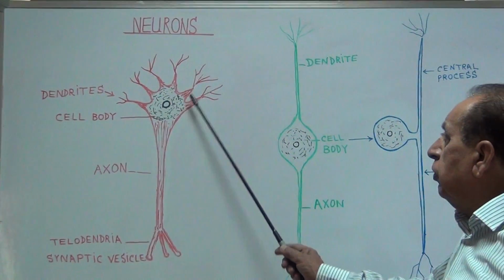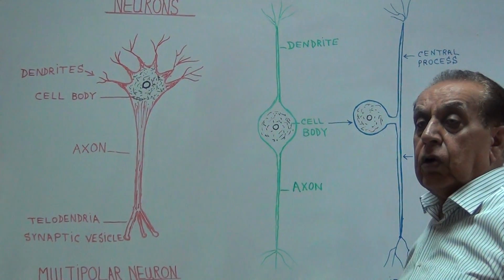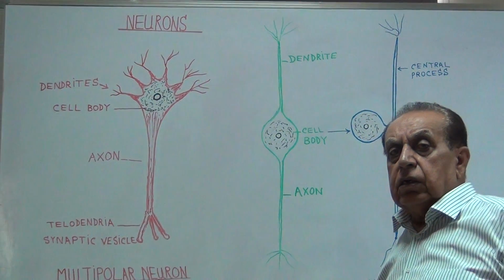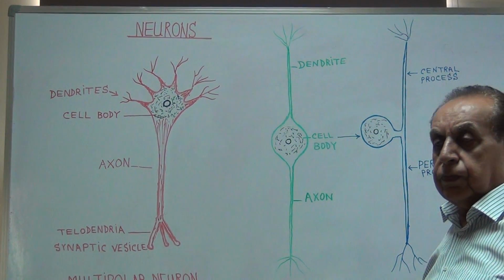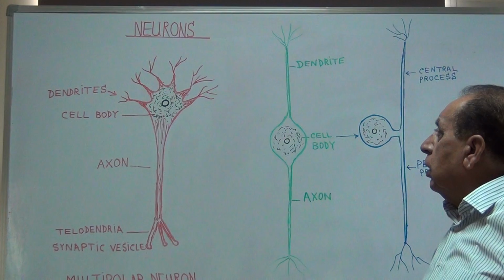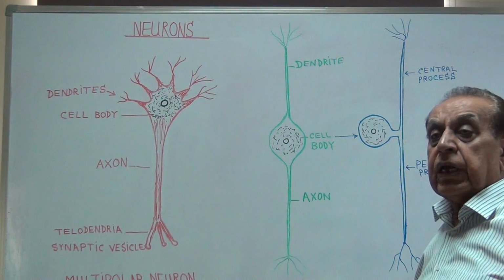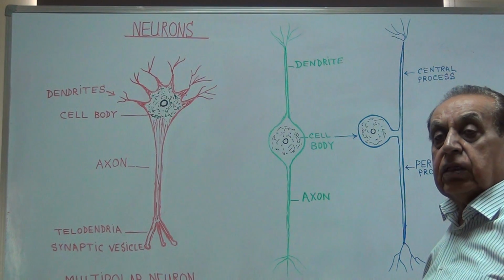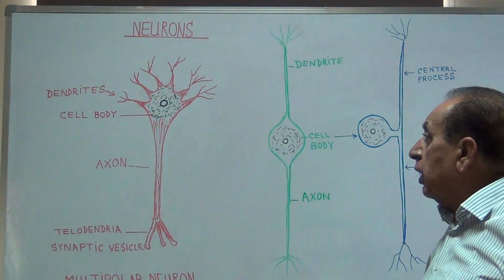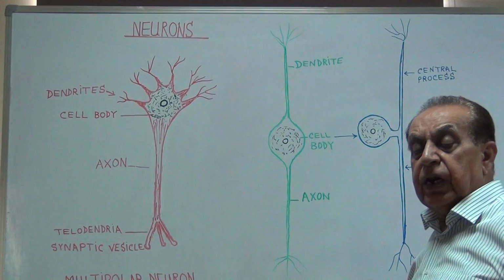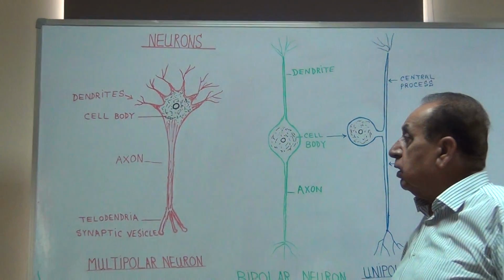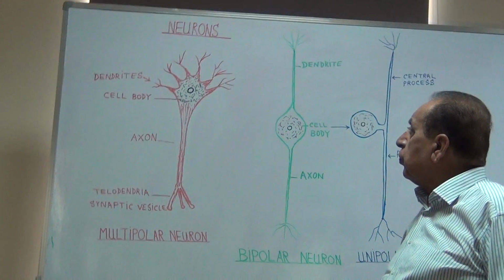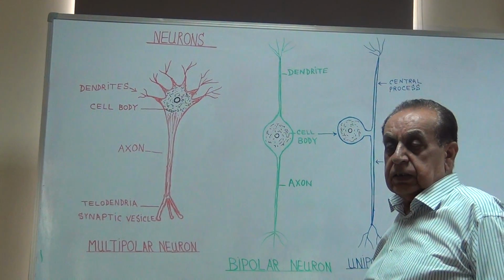The cytoplasm of a neuron is called the neuroplasm. This neuroplasm contains the cell organelles: the mitochondria, microtubules, filaments, fats, glycogen, Golgi apparatus.